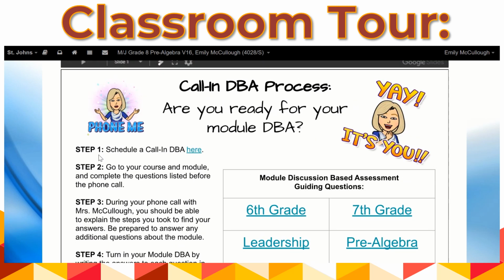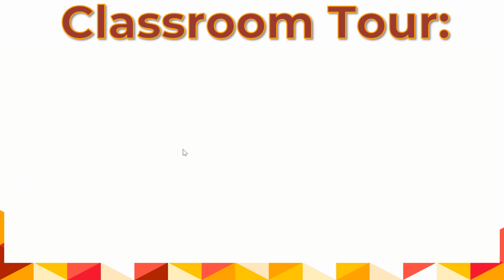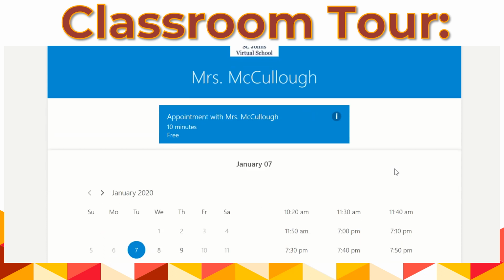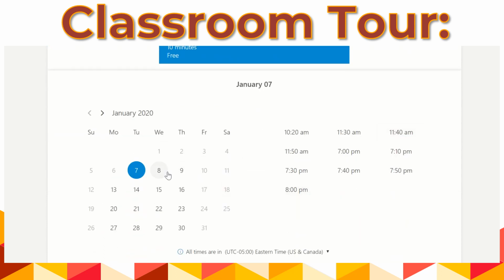So notice the first step says to schedule a call-in DBA here. And when you click here, it's going to take you to my appointment calendar. So you can see that if you come down, you can pick a date, any date that you want, except for the weekends, of course, and then a time that works for you. So each day has varying times. There's early morning slots on Wednesdays. Thursdays, there's some random times. You'll see some evening slots available soon as well, depending on the days.